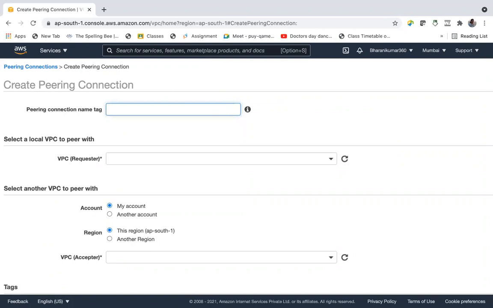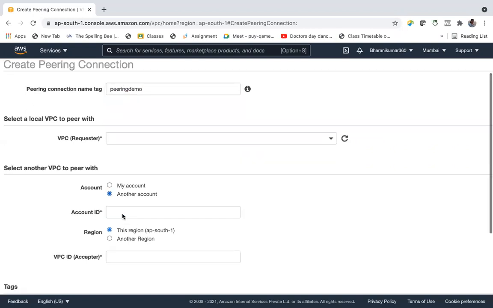Say test peering demo, and you have to send a request. Here you can also establish this peering connection with another account.